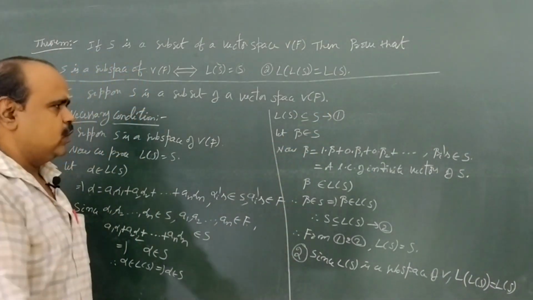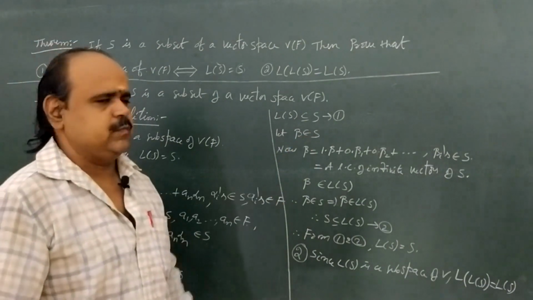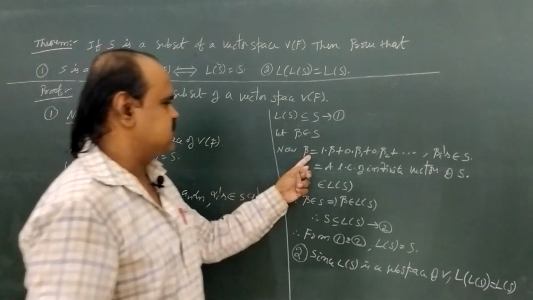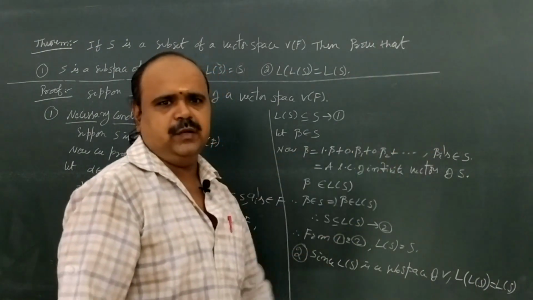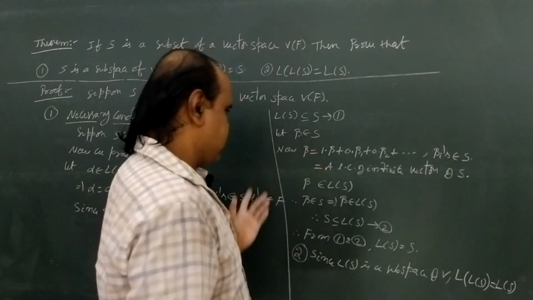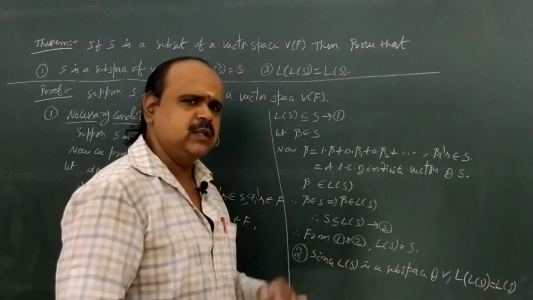Now suppose beta belongs to capital S. Now we represent beta as 1 into beta plus 0 into beta 1 plus 0 into beta 2 and so on infinitely many. Here capital S may be finite or infinite, whatever it may be.